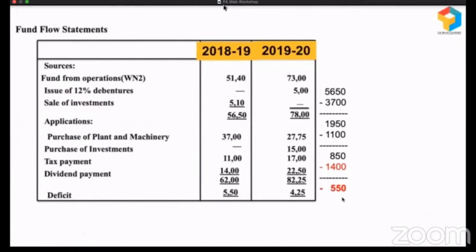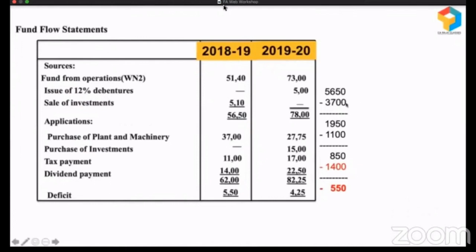A simple example can be a cash credit or overdraft, because they wanted to pay 1,400 to their owners, but they have only 850. So they took that 850 plus the money available in cash credit or overdraft to the extent of 550, and put together, they paid a dividend of 1,400. So this shows their financial discipline. When they have only 850, why are they paying 1,400? That's not right, right? This is not a wise approach.